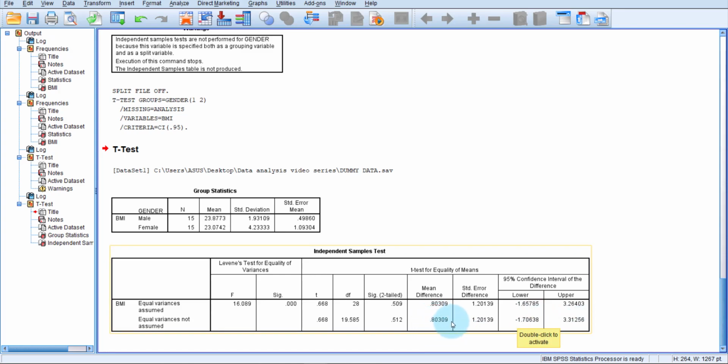This column is showing the actual mean difference, which is 23.8773 minus 23.0742. So we did not get any statistically significant difference between the males and females in terms of their BMI.